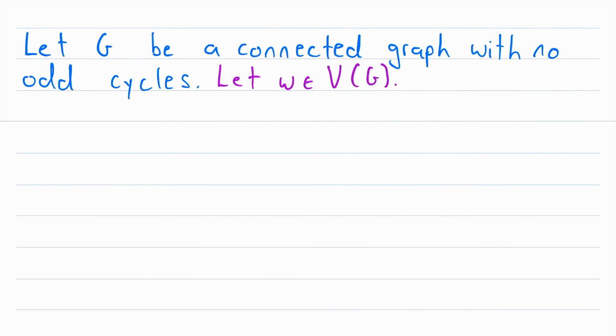For this proof, we're basically going to show that the graph G is bipartite just using the definition of bipartite, which means we're going to partition its vertex set so that every edge of G joins a vertex from one set to a vertex in the other set. But how are we going to do that? We barely know anything about the graph G, so how could we possibly partition its vertex set in this very special way? Well, to get some idea of how we might do this, let's quickly take a look at a similar problem.